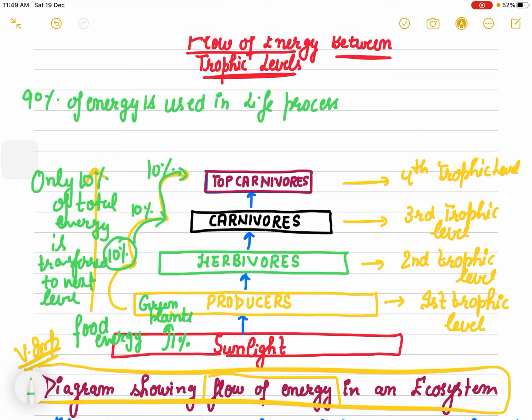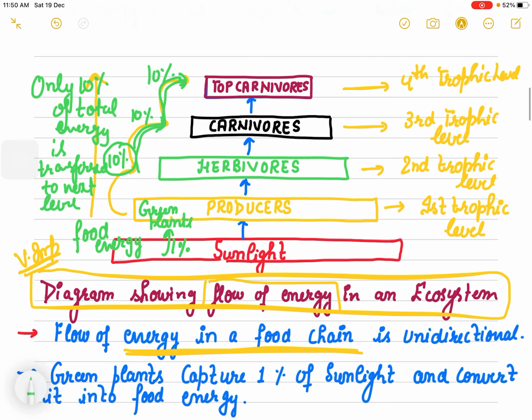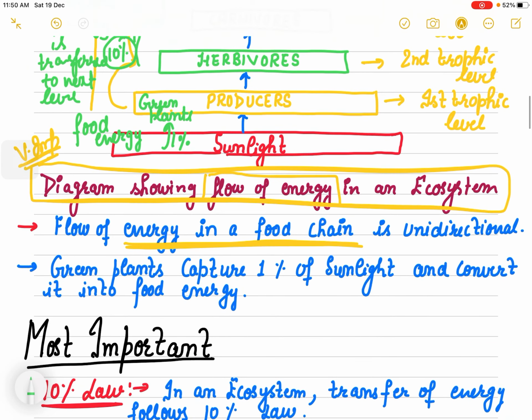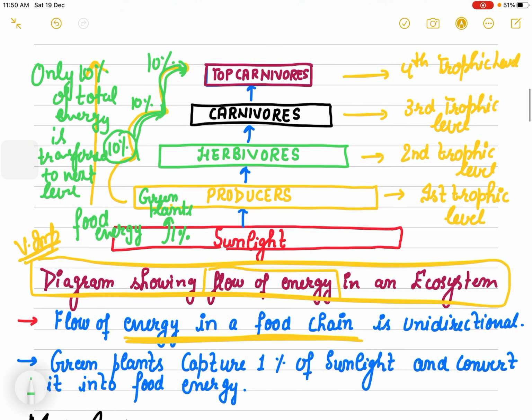The 90% of the energy which they are getting is used in life processes like digestion, growth, and reproduction. 90% of energy is used in these processes, and only 10% is transferred to the next level. You have to be very careful. One more time I am going to tell you, because we have to solve numericals on this basis.